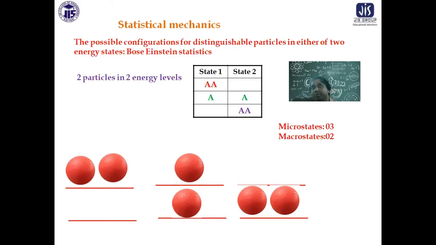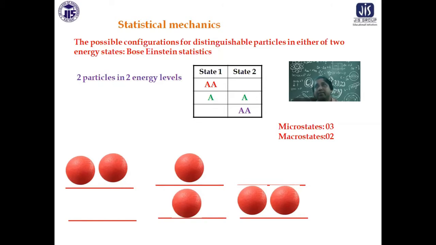So all are red balls, you see. So 3 possibilities are there. For bosons, there is no Pauli's exclusion principle. So the number of particles in an energy level may be any number. As you can see there, it can be occupying any number. Okay, you see there that 3 cases are there.